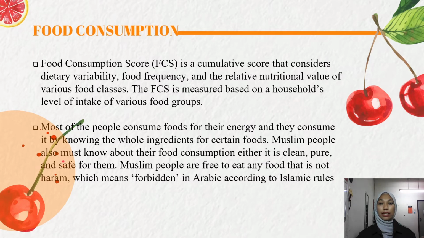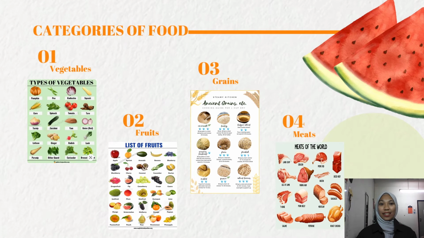Food consumption data may be used to measure food protection or vulnerability, as well as diet diversity, to evaluate market prospects, and as an input for the design or monitoring of food fortification systems. Various communities and data consumers have diverse and unique needs. The relevance and reliability of food consumption data is determined by how the data is used. Next is the categories of foods.